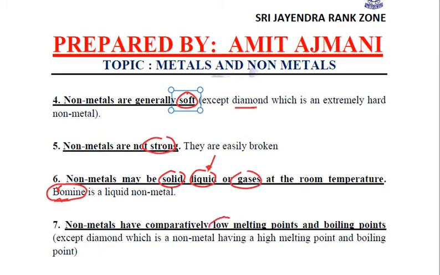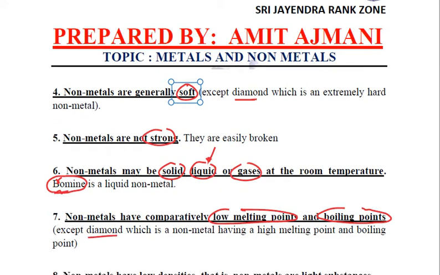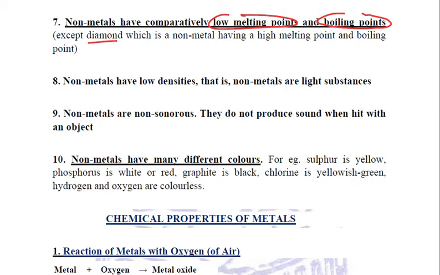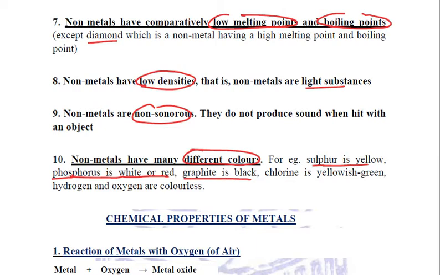Non-metals have comparatively low melting point and low boiling point, except diamond, which has a high melting and high boiling point. Then non-metals have low densities. That means they are comparatively lighter substances. They are non-sonorous. They do not produce that ringing sound. And non-metals, they occur in different colors. Example, sulfur is yellow in color. Phosphorus, a non-metal, is white or red in color. Graphite, the form of carbon, is black in color. Chlorine, being a non-metal, it is yellowish green in color. Hydrogen and oxygen are also non-metals which are colorless.